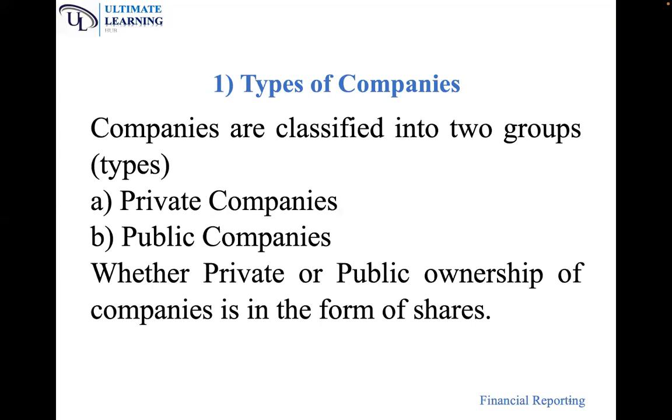In our analysis, we'll be focusing on private companies and also public companies. Whether it's a public or private company, ownership is in the form of shares. So that's the distinguishing factor.